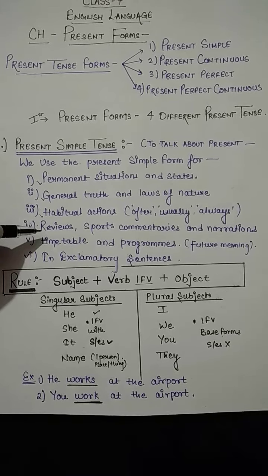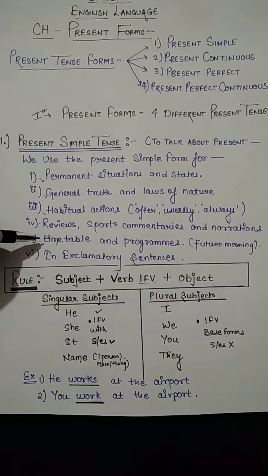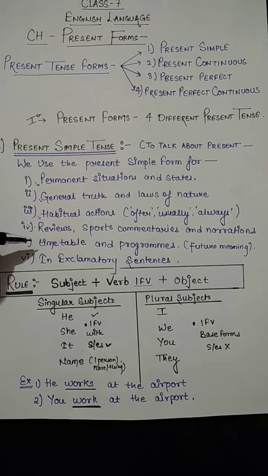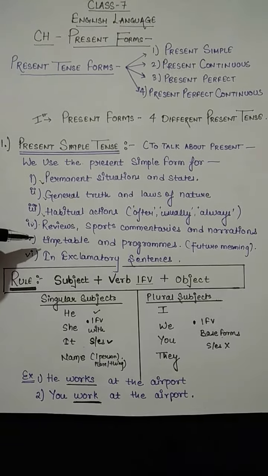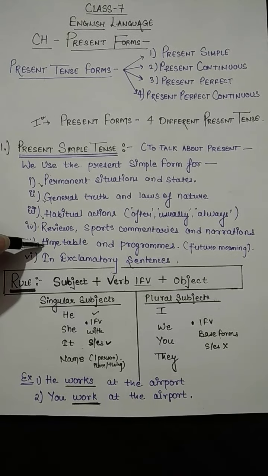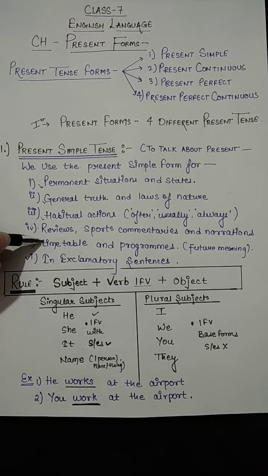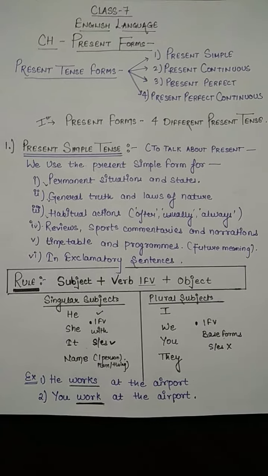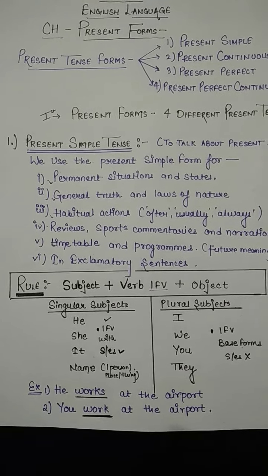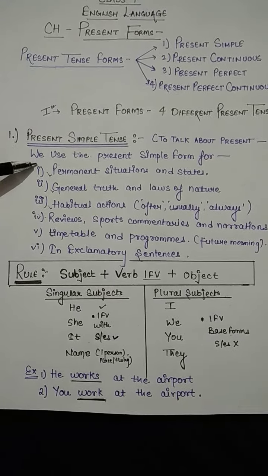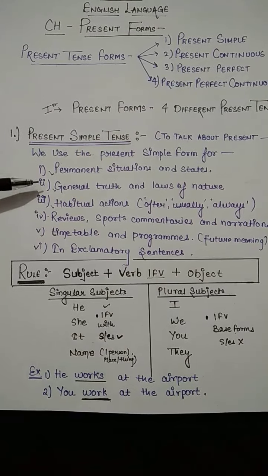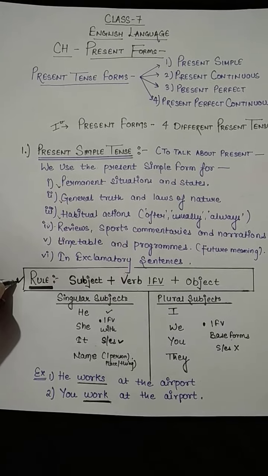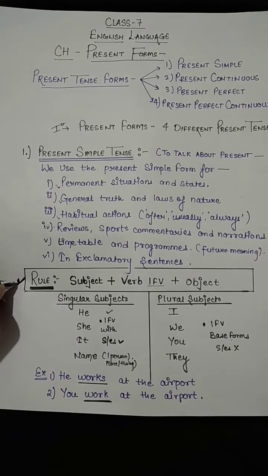Reviews, sport commentaries, narrations, when we are talking about timetables and program events, if the event is going to be in the future and this event, this function starts at 3 a.m. or 3 p.m., whatever it can be, and in exclamatory sentences. So these are the things in which we use present simple tense, and most importantly you have to follow the rule because in each type of tense you have to follow the rules.